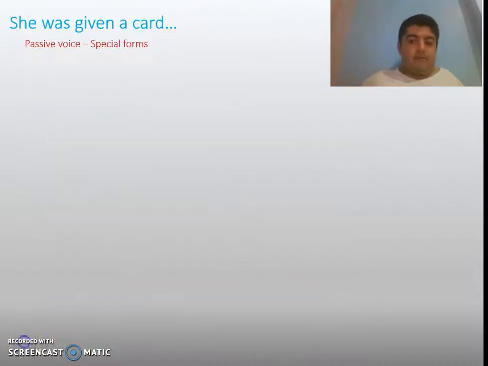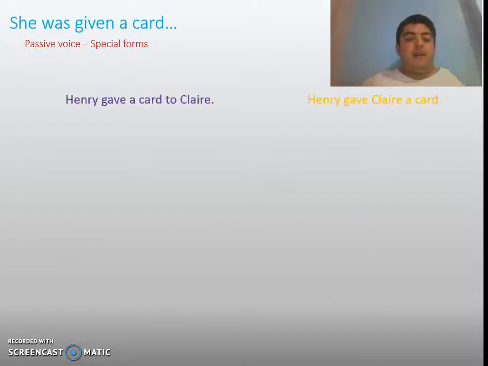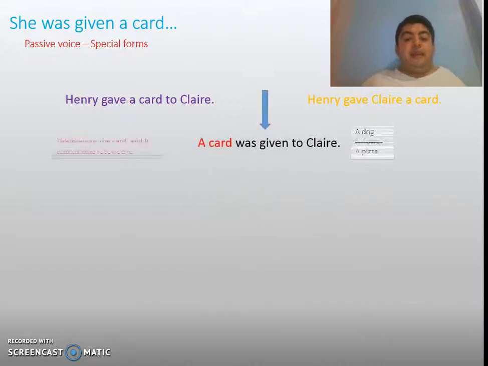Let's continue. Let's see another special form of the passive voice. Take a look at these two sentences. It says, or they say, Henry gave a card to Claire, or Henry gave Claire a card. It's almost the same meaning. Now, if I change it to the passive voice, I can say a card was given to Claire. And in this sentence, it's about the card, and it tells me who received the card. So it is telling me that also it was specifically a card. It wasn't a dog, a flower, or a pizza.